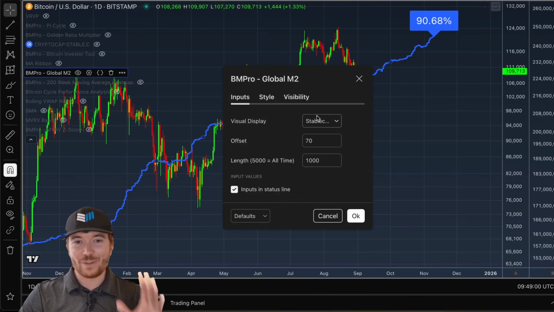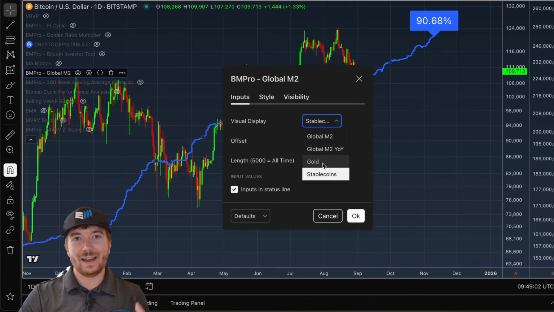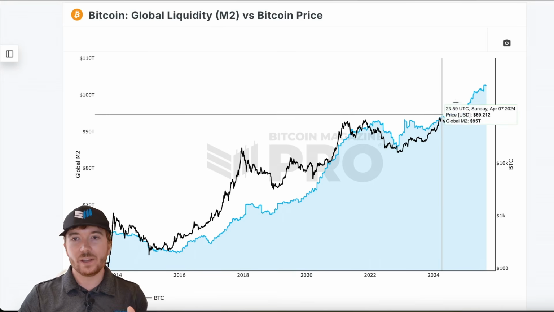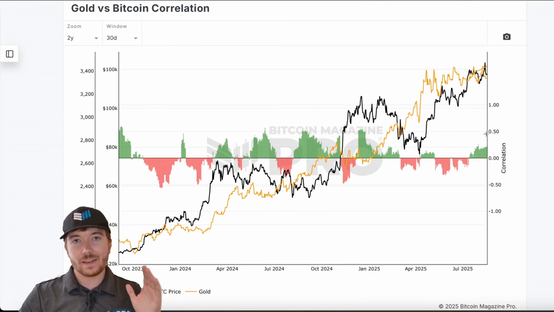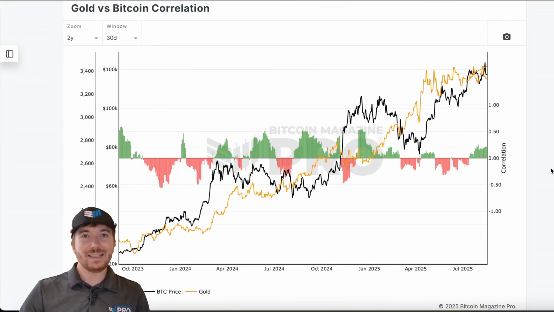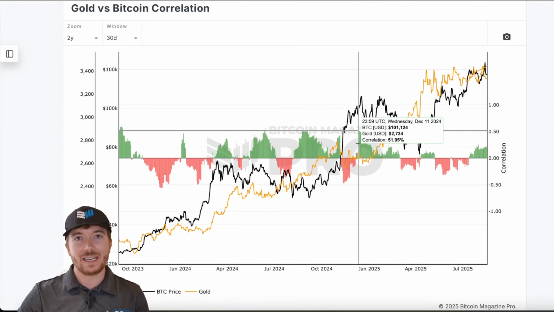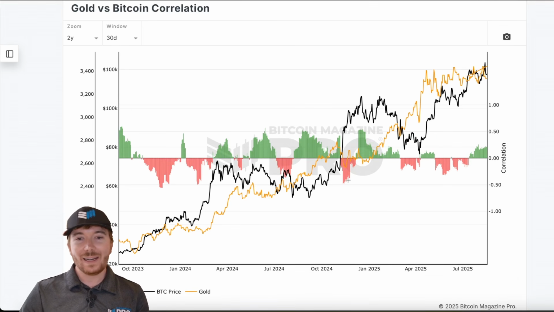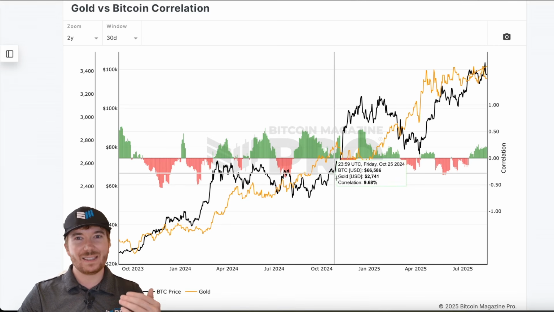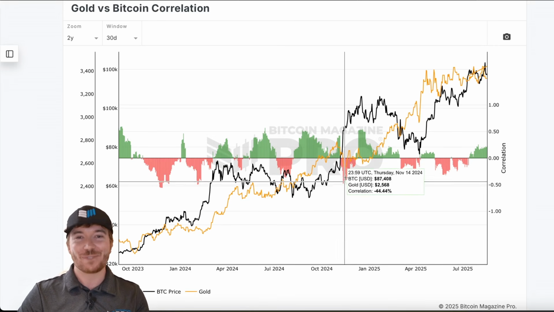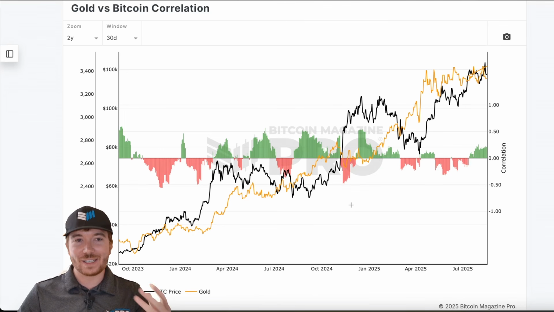However, if you didn't see previously, what we can also look at is gold. Now I'm going to quickly go back here because what we can see is looking at the gold versus Bitcoin correlation here on Bitcoin Magazine Pro. It's choppy to say the least. It's never really sustained a very positive or negative correlation. They're really kind of not moving independently, but not in synchronicity. They're not very synchronized, what I'm trying to get to. At least not for long and sustained periods of time.